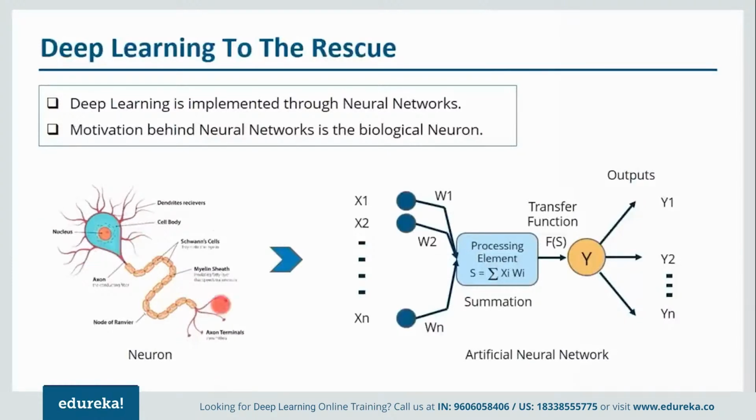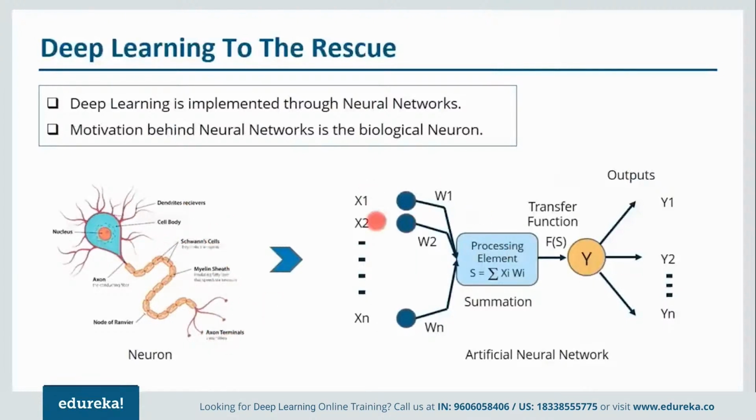Now here is a diagram of a neuron. We have dendrites here, which are used to provide input to our neuron. As you can see, we have multiple dendrites, so this many inputs will be provided to our neuron. This is called the cell body, and inside the cell body we have a nucleus which performs some function. After that, the output will travel through the axon towards the axon terminals, and then this neuron will fire this output towards the next neuron. Studies tell us that two neurons are never connected to each other. There is a gap between them, and that is called a synapse. So this is basically how a neuron works.